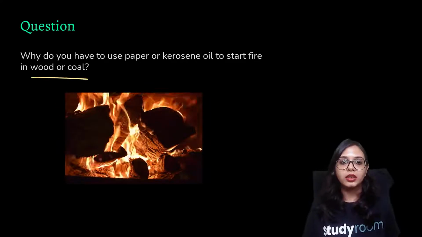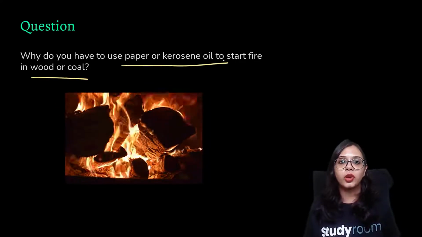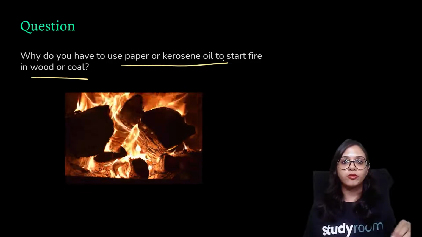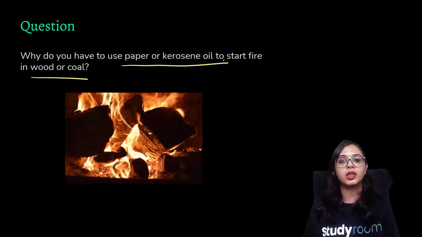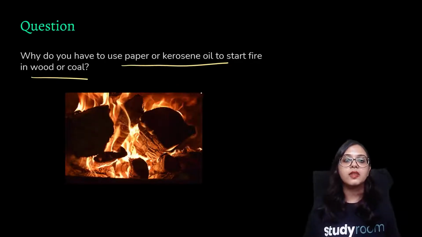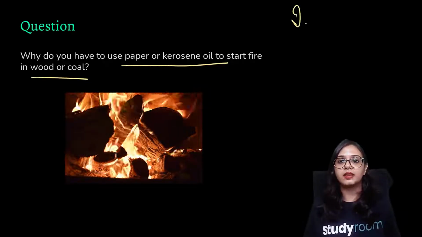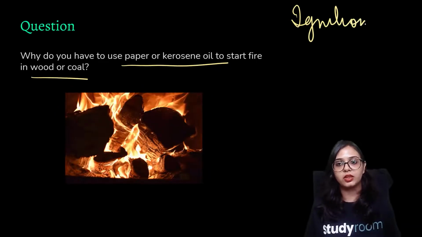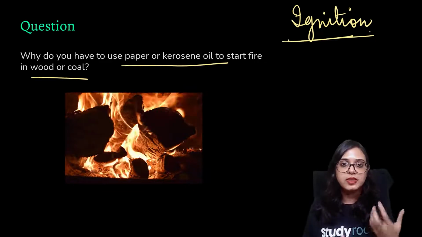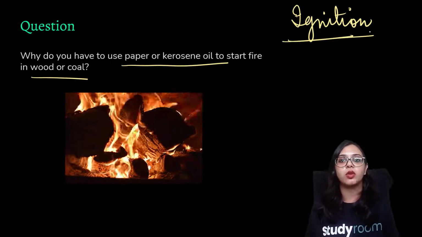But rather, if you use paper or kerosene oil, which is readily flammable, which readily produces fire, and when you keep that piece of wood or coal near to this burning paper or kerosene oil, then after some time, you will notice that they will automatically start burning. This is because there is something that we call the ignition temperature, which we will be learning in this chapter. That is the minimum temperature that is required for a substance to catch fire and to keep burning on its own.